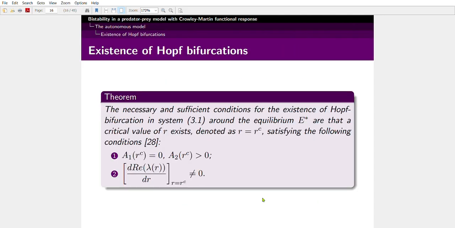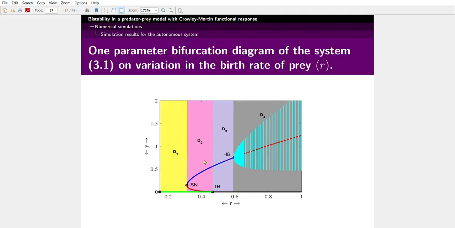The necessary and sufficient condition for the existence of bifurcation in the system around the equilibrium point E star is that a critical value of r exists, denoted as r equal to rC, satisfying the following conditions. Under these conditions, the system will have a Hopf bifurcation around the equilibrium E star. Now we draw a one-parameter bifurcation diagram with respect to r, through which we describe this behavior.